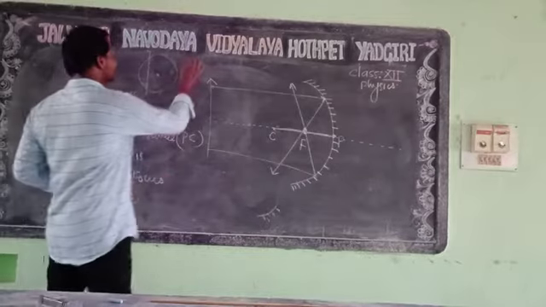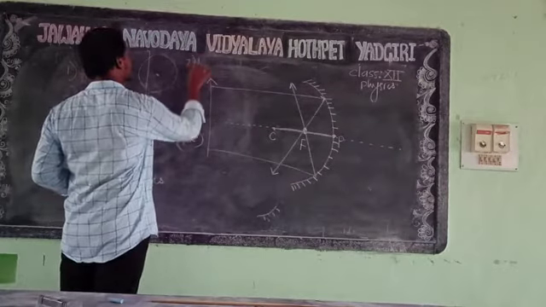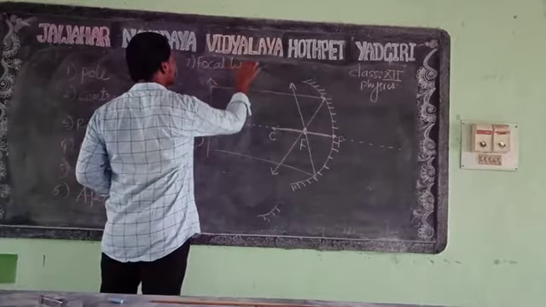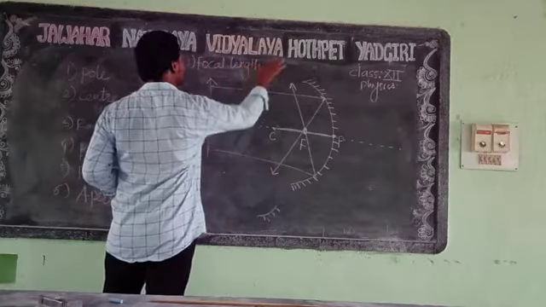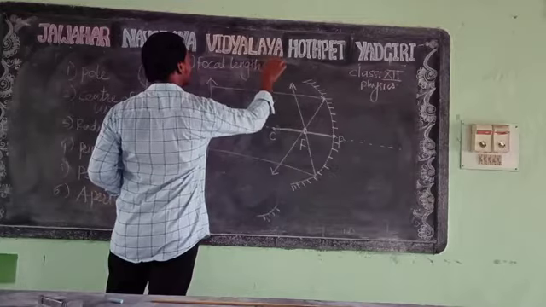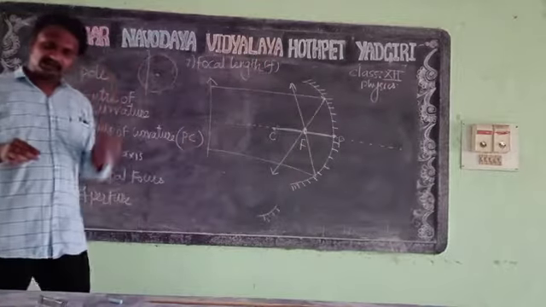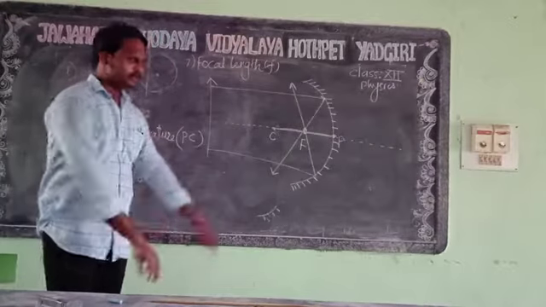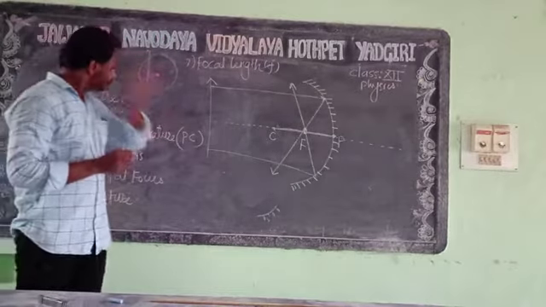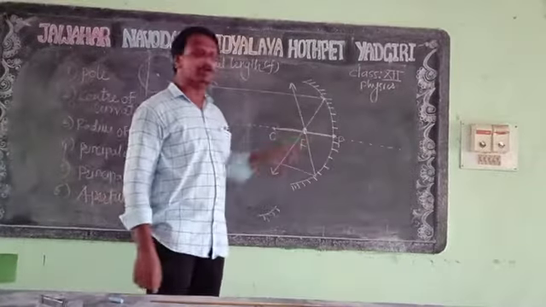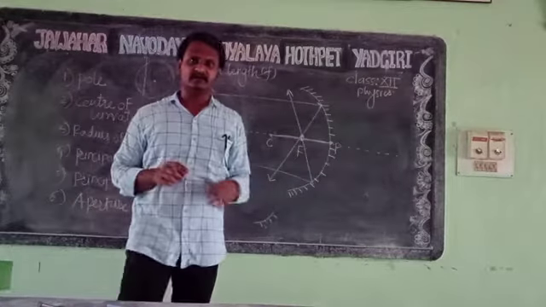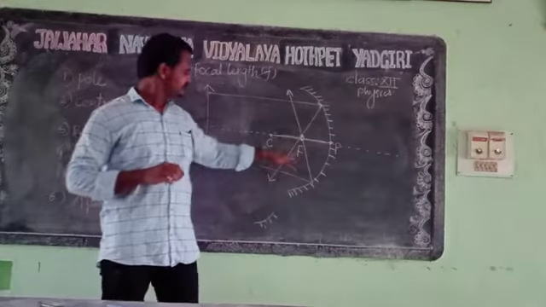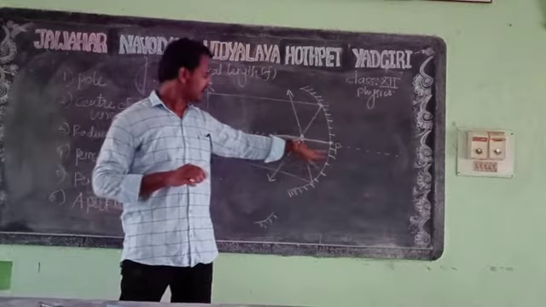Another term remains, which is the focal length, small f. Now we'll see about the focal length. What is focal length? The focal length is the distance between the principal focus and the pole.